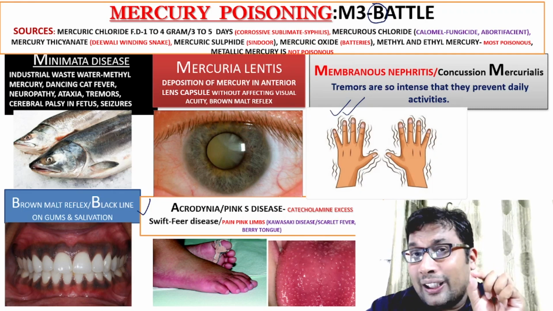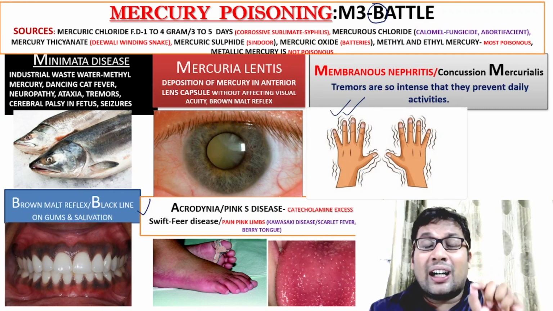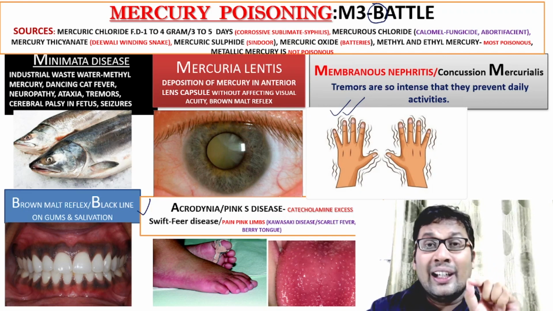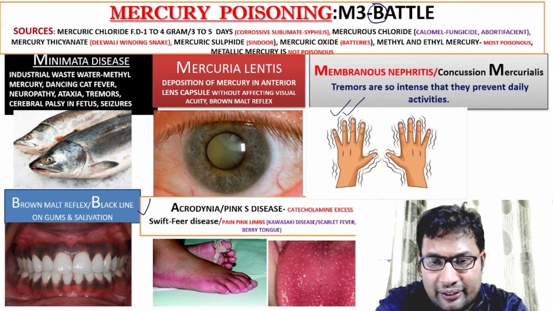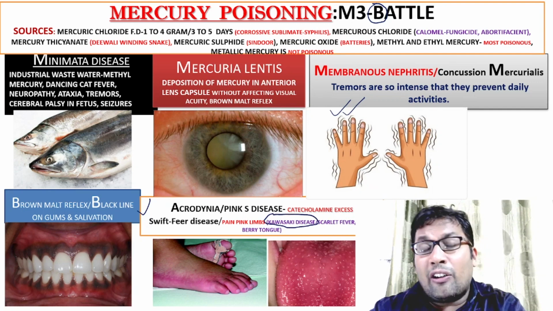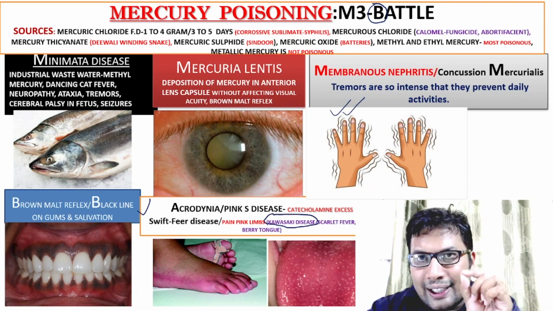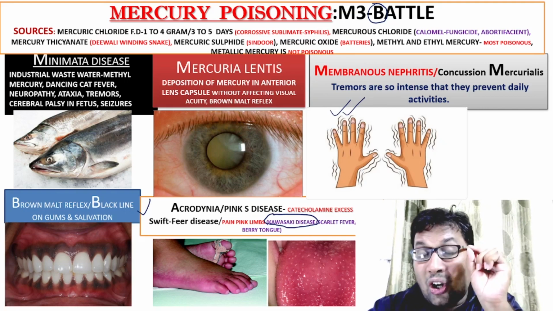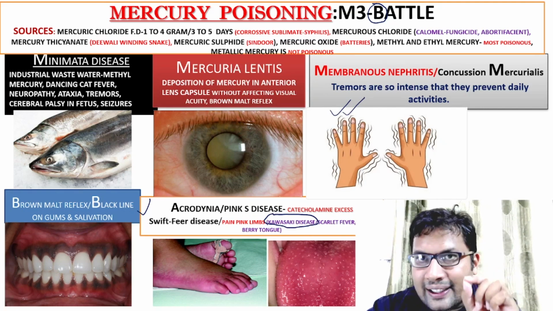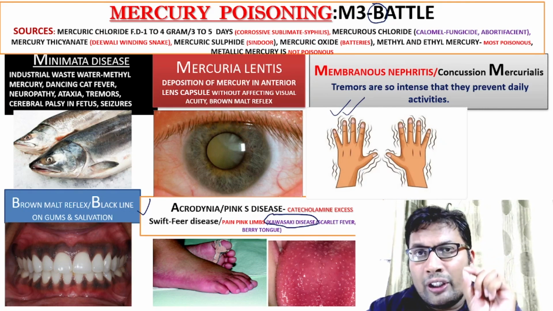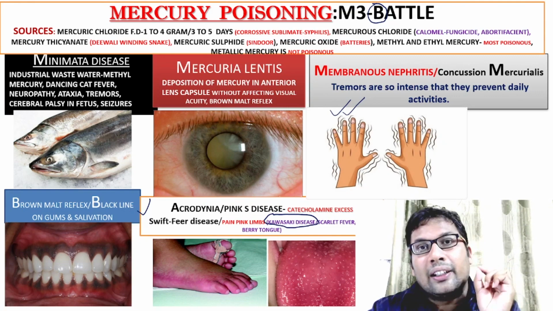The differential diagnosis is Kawasaki disease. It is asked in exam. Kawasaki disease resembling poison: mercury. Cholera resembling poison: arsenic. Metal fume fever caused by zinc.